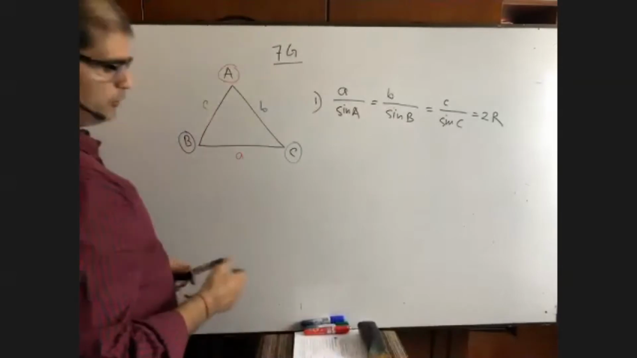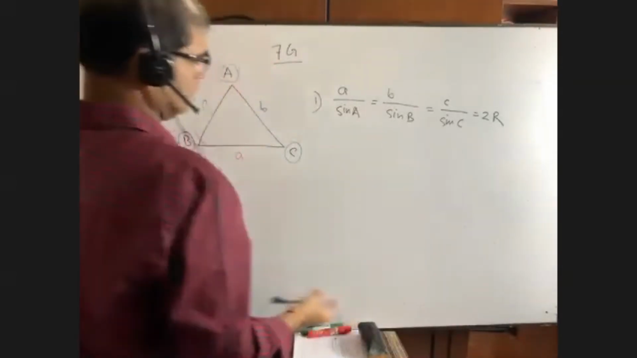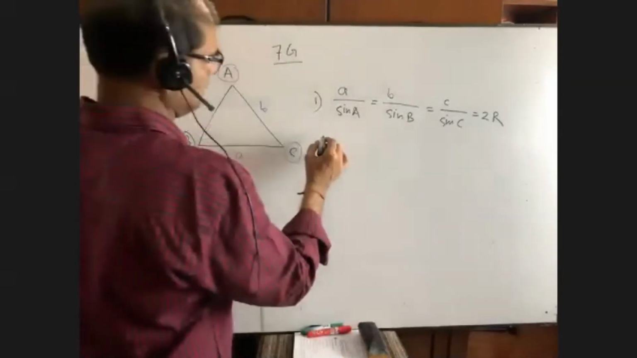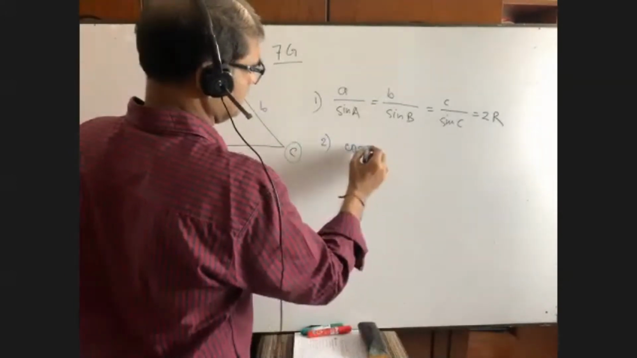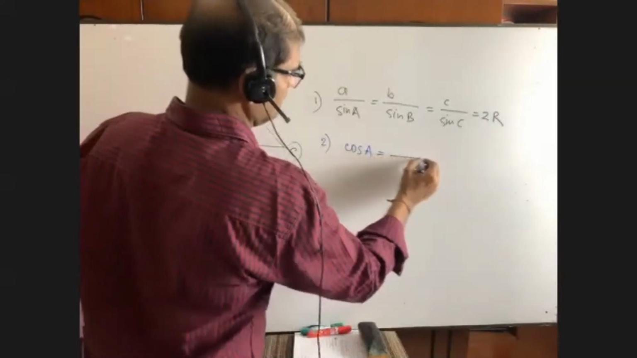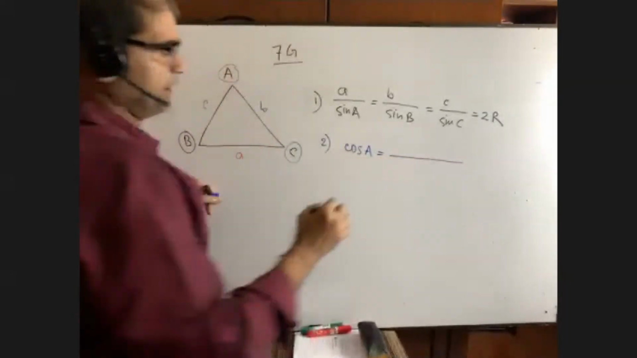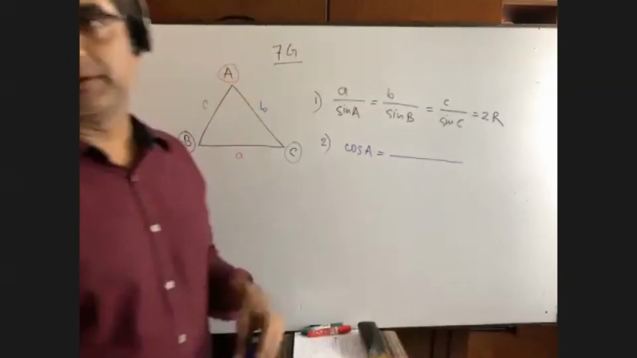Okay, from here we can also write down. All of you, please pay attention. From here we can write down cos A is equal to, you write down. I don't know who is talking, please.